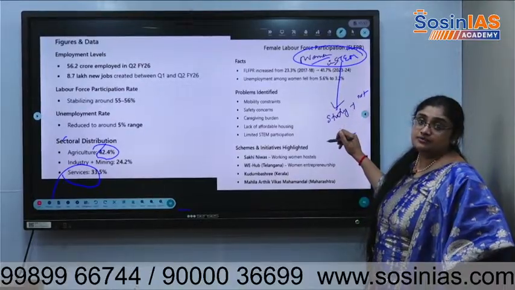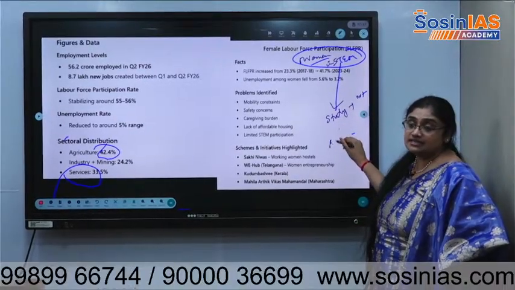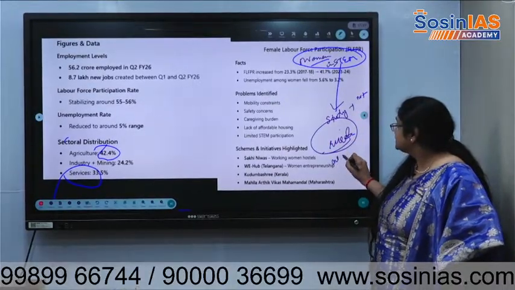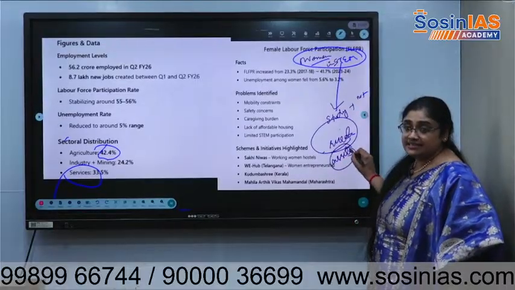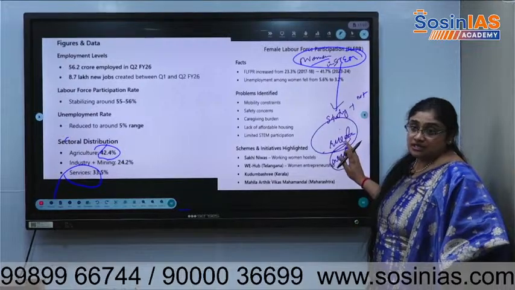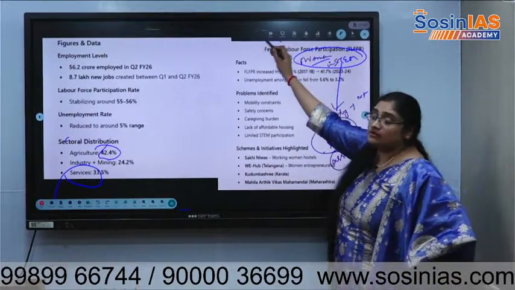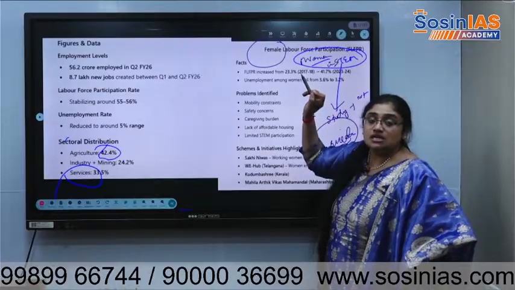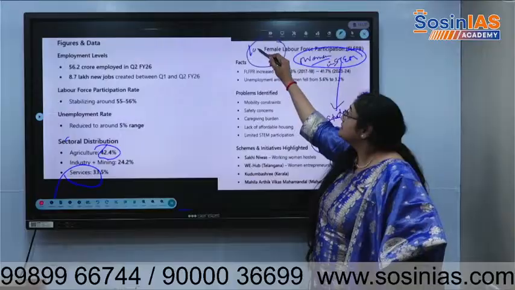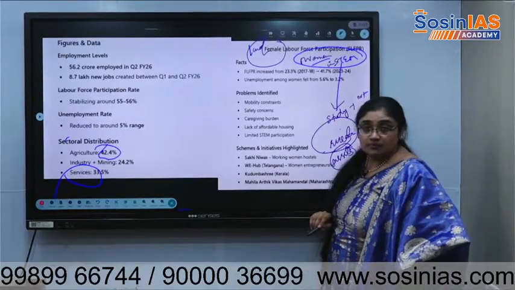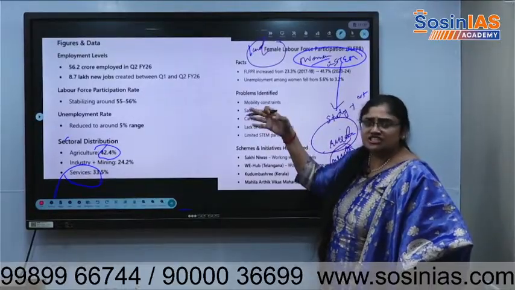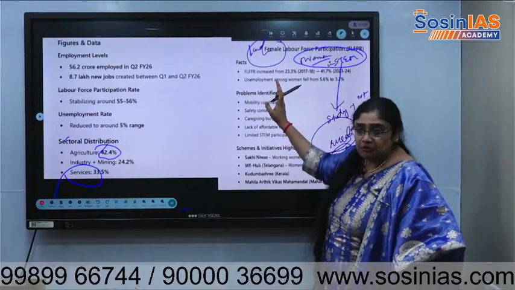And a lot of women in rural areas work as agriculture labor, but the assets in their name are very few. They are just working, that's all. Understood? Even in rural areas, though we talk about feminization of agriculture, they are just working. That does not mean land is in their name.